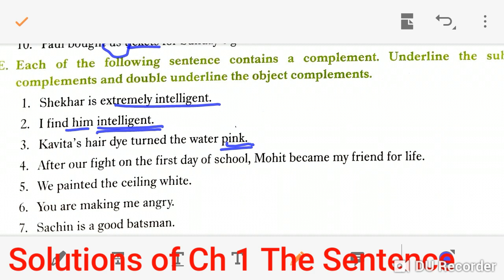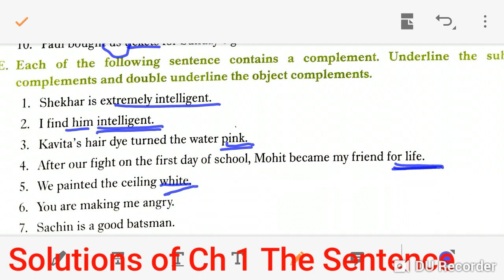Mohit became my friend. Mohit became my friend for life. Here this one is the object complement, because my friend is an object and for life is the complement. We painted the ceiling white. Here we painted the ceiling and white is the object complement, because ceiling is the object.